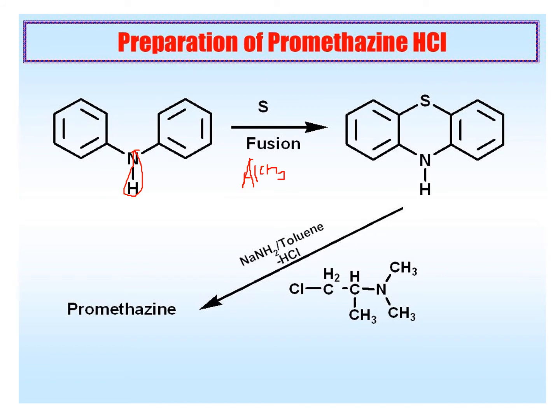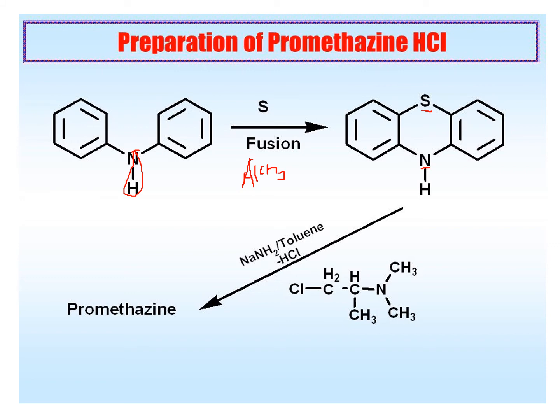Now what is this phenothiazine? When we see the phenothiazine ring, it is a tricyclic ring structure. It consists of 3 cyclic structures, 1, 2 and 3. Here the center ring is a heterocyclic ring which consists of a thio group and a nitrogen group, so we are calling it thiazine.